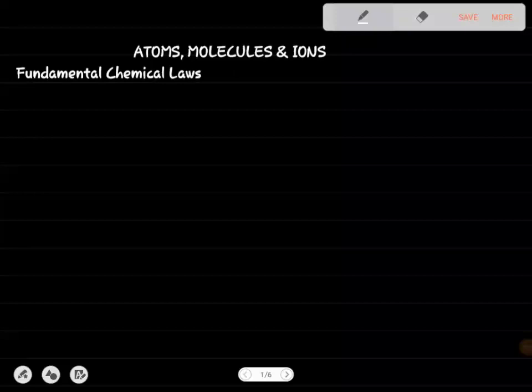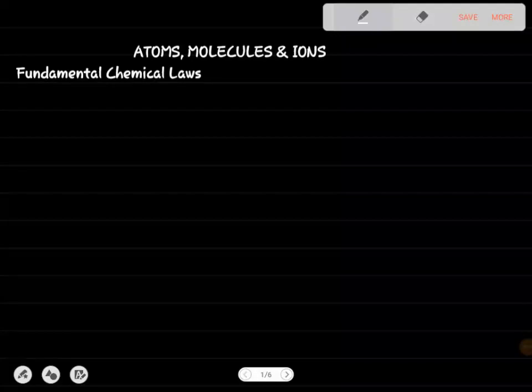Alright, so chemistry. Let us look at atoms, molecules, and ions. Under this, we are going to look at fundamental chemical laws. That's my main interest, fundamental chemical laws. Now, in chemistry, we have three major chemical laws.